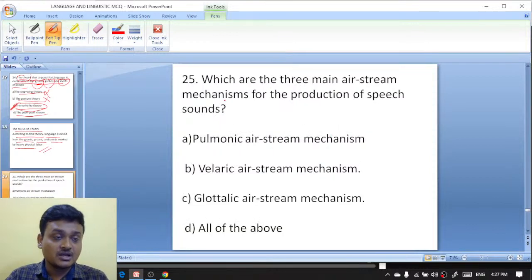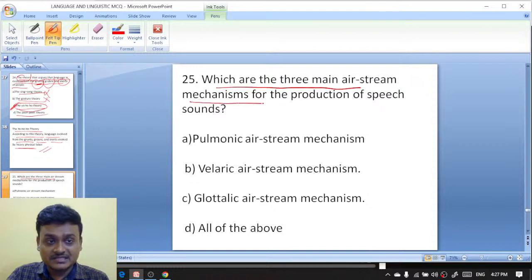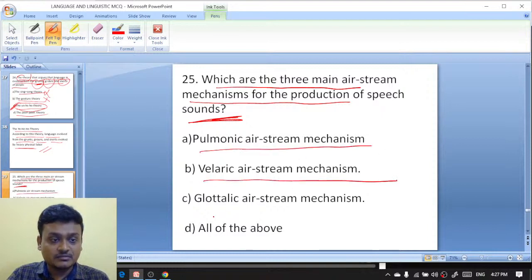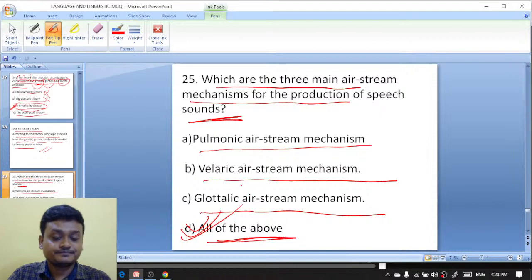And here is question number 25. Which are the three main airstream mechanisms for the production of speech sounds? Pulmonic airstream mechanism, velaric airstream mechanism, glottalic airstream mechanism, or all the above? All the above is the right answer.